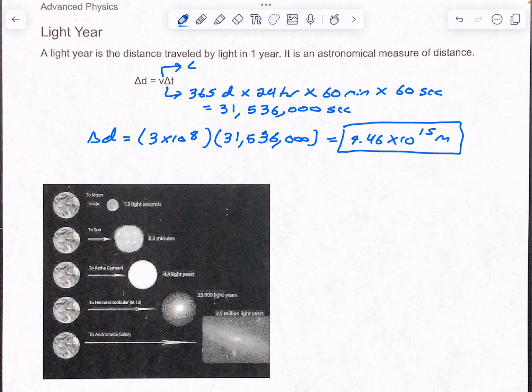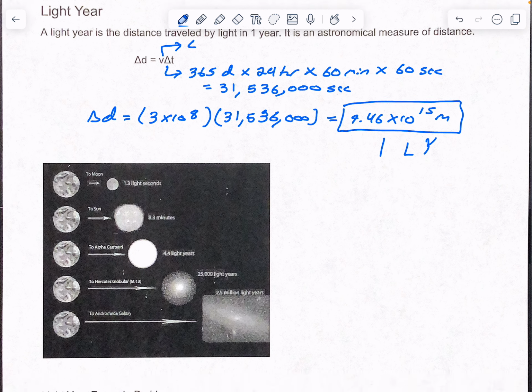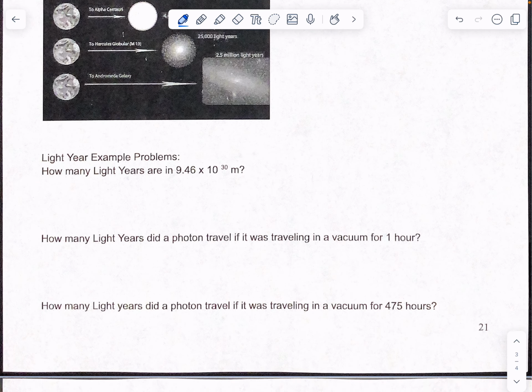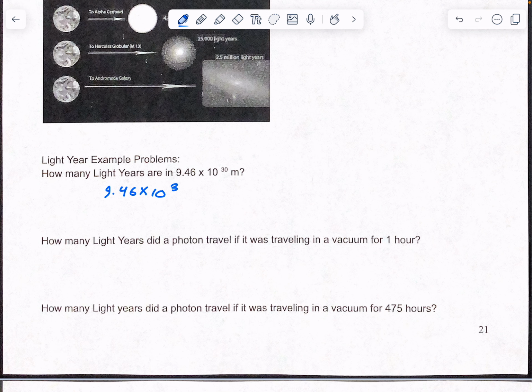Okay, so that is a light year right here. So this is 1 light year. Okay, so how many light years are in 9.46 times 10 to the 30? So what I'm going to do is take 9.46 times 10 to the 30 meters. Okay, so that's how far it traveled. We're just going to figure out how many light years that is. So we're going to divide it by what 1 light year is: 9.46 times 10 to the 15th.